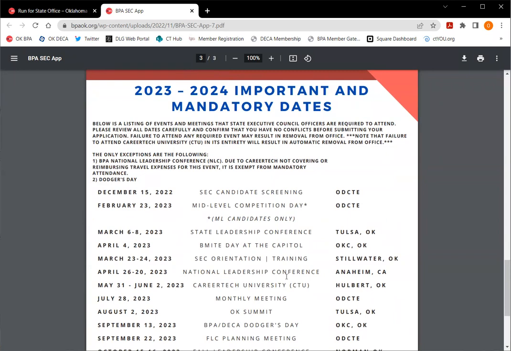One of the most important documents that you're going to find, though, is page 3 of this document, and it is the important dates and mandatory dates for the 2023-2024 state officer term. These are the dates that you're committing to as a state officer. I know that life comes up and we try to work with some of those situations, but right now, in this moment, it is important that you look at these dates and do your best to commit to them. If there are several that you just can't make work, then maybe this year is not your year to run as a state officer. Maybe there are things we can work around, but definitely we need you to be committing to these dates. There are a few exceptions and we'll go over that.